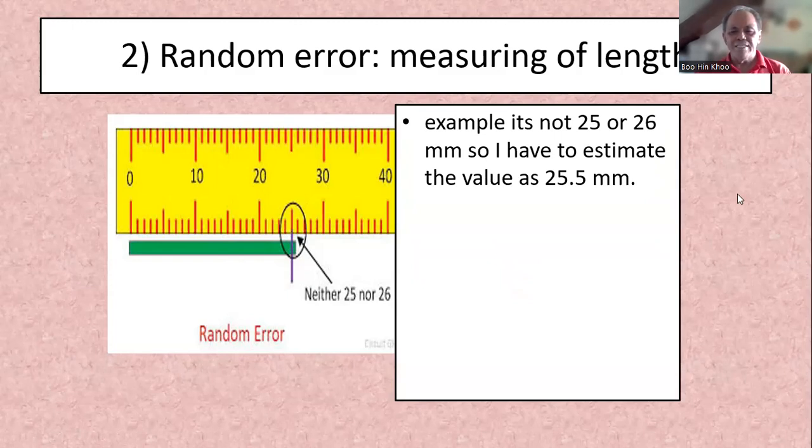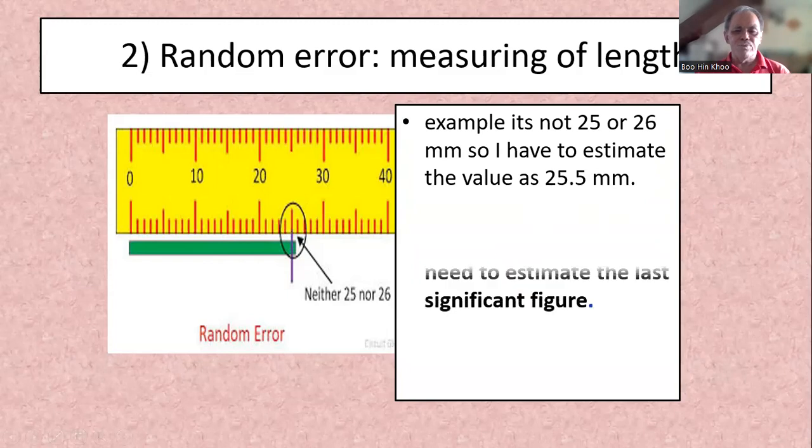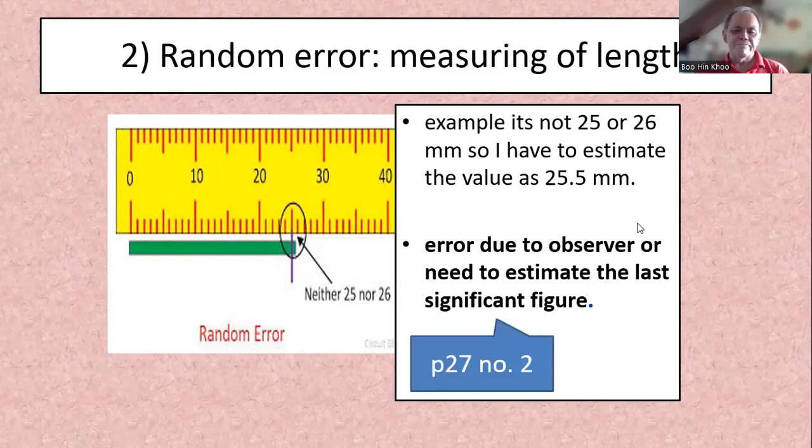So no one is right. And we can try to get as best as, we call it an estimate, because it's the best we can do. Error due to the observer, who needs to estimate the last significant figure. We need to estimate, right? 25, sure. But more than that, we are not certain. You have to estimate the last significant figure.